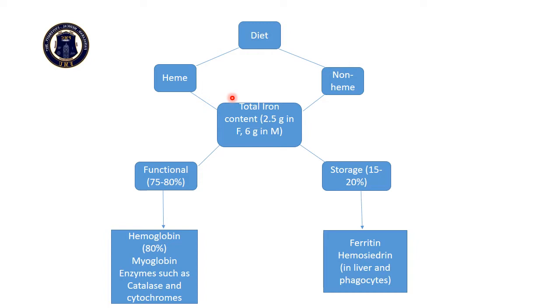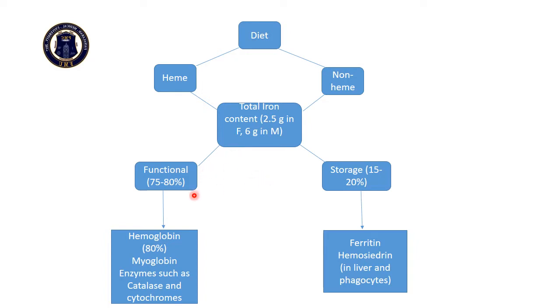are stored in the body, leading to the total iron body content of 2.5 grams in female and 6 grams in male. This total iron content of the body can be divided into functional and storage iron.